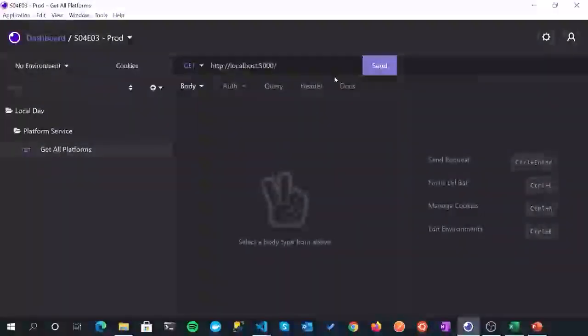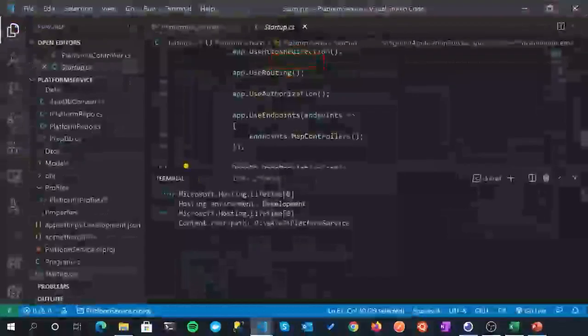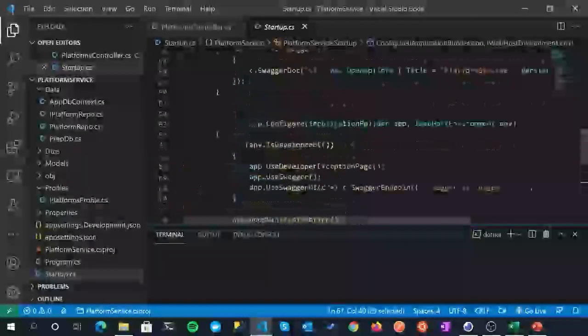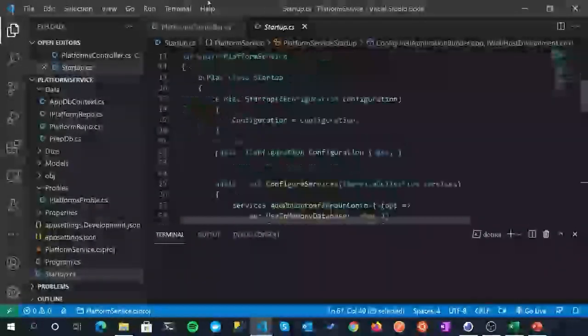And then we want to put our route in, so it's api/platforms. So, get request, here's our base URL, and then the route to our action. It's api/platforms, which should look familiar to you. Now if we come back over here, it's basically what we specified up here at our class level.